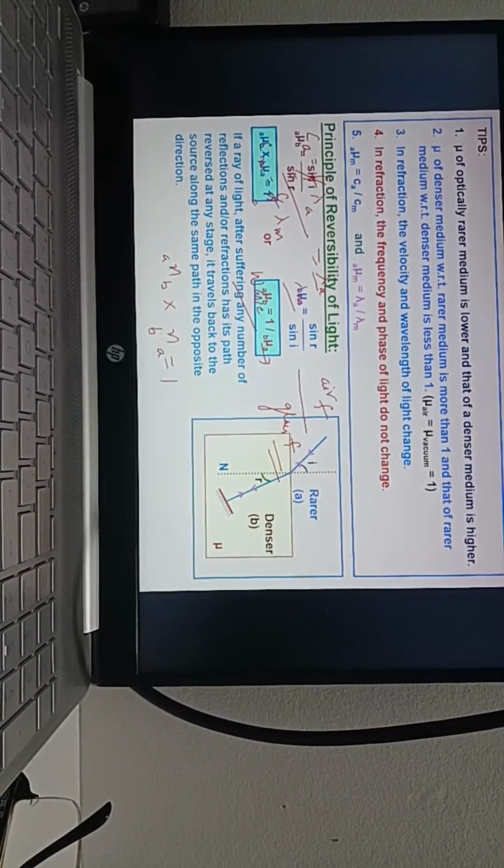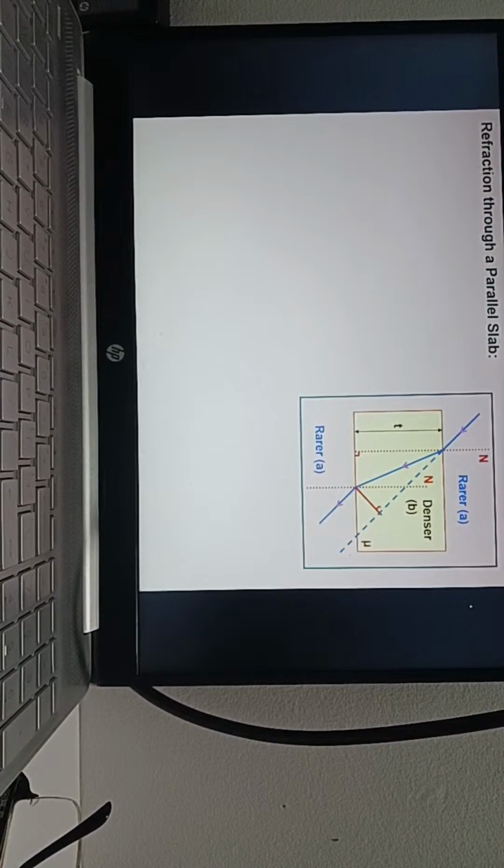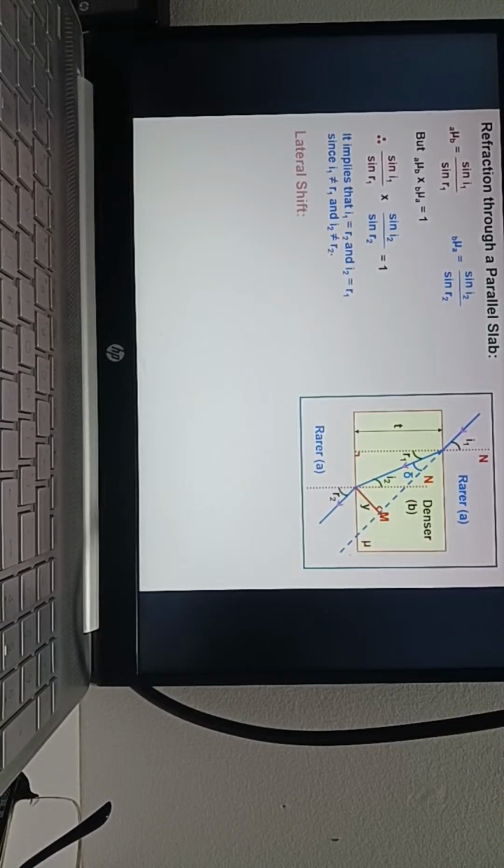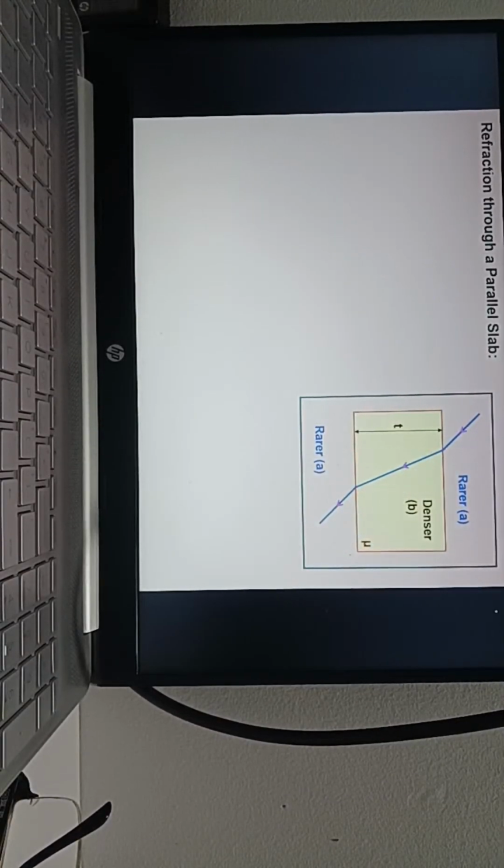What is Y? Lateral displacement. Figure is okay? See, this is the refraction. The emergent ray is parallel to the incident ray.